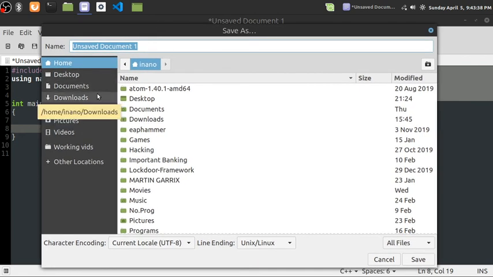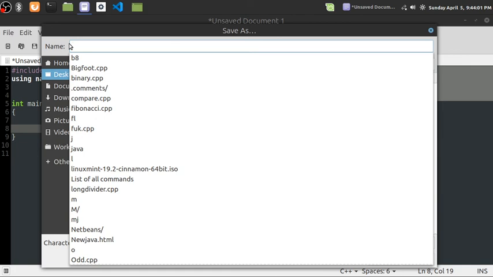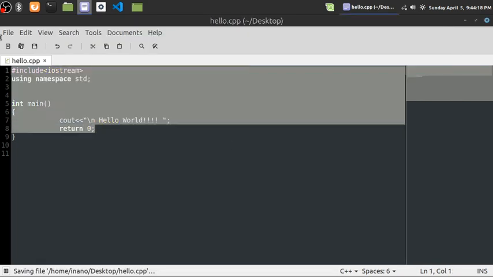To save the file, you need to choose a location. It's your choice, any desired location. I'll be choosing the desktop, where I have a bunch of C++ programs I made before this video while exploring C++. I'll name it hello.cpp. You can press enter or click Save, and the file is saved.